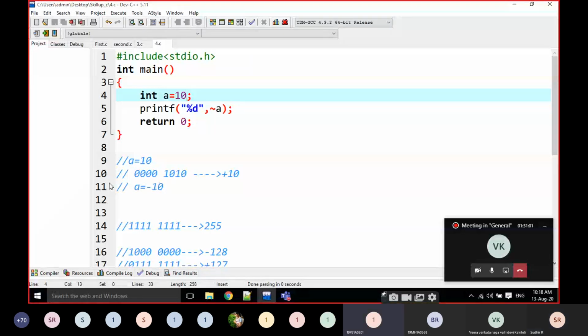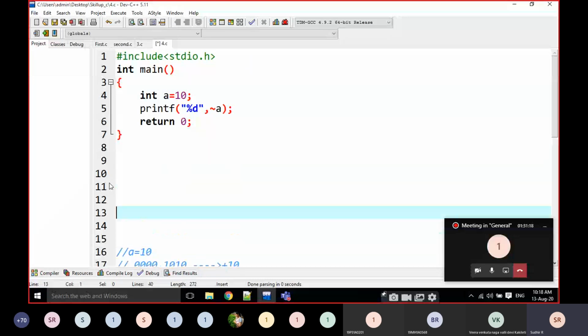Sir, if the condition is false, this operator is going to make it true. If it is 0, it is going to be 1, and if it is 1, it is going to be 0. That's it, nothing else, right? That is the basic NOT operation. Here also it is doing the same thing.